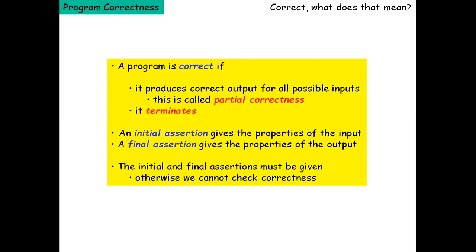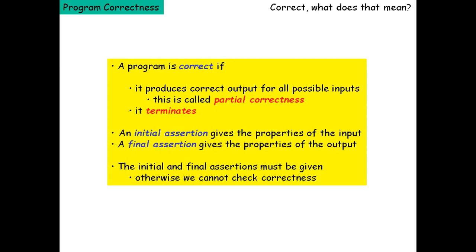A program is correct if it produces correct output for all possible inputs. This is called partial correctness. Previously, because of the mathematical notations, you might not have understood. This is the plain text I am giving you for easy understanding of what program correctness is. If the program produces correct output for all possible inputs, then it is said to have partial correctness. And a program is said to be correct if it terminates correctly.